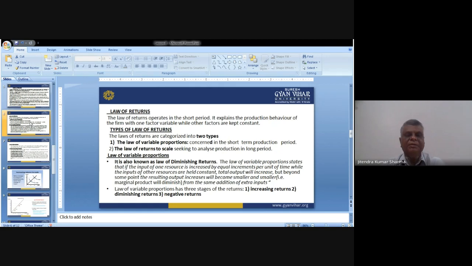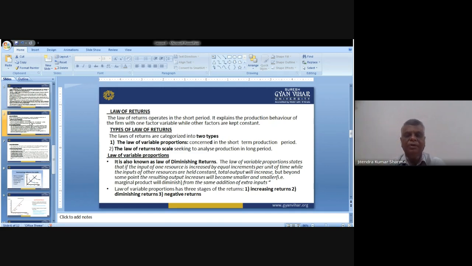The law of variable proportions, the first one, is known as the law of diminishing return. The law of variable proportions states that if the input of one resource is increased by equal increments per unit of time, while the inputs of other resources are held constant, it means one of the factors or inputs we increase, and the other factors we keep constant.